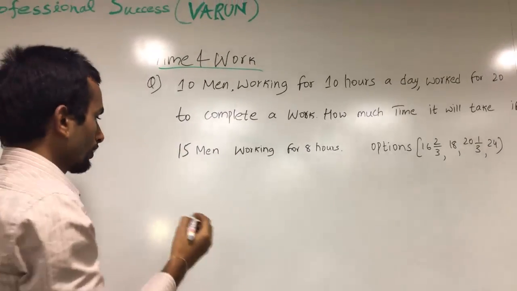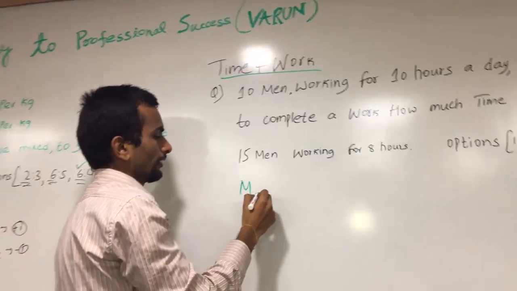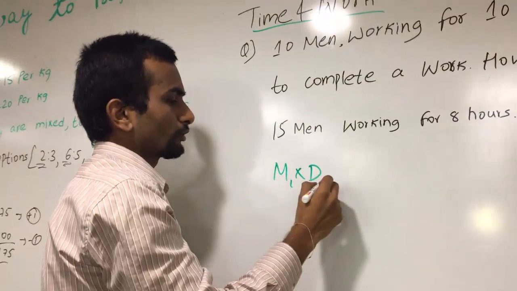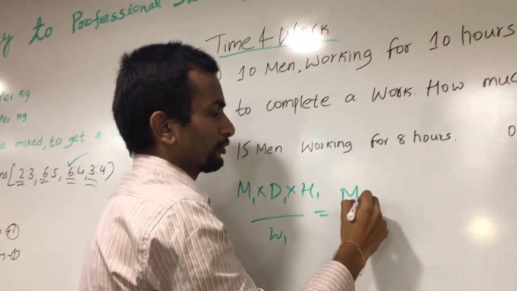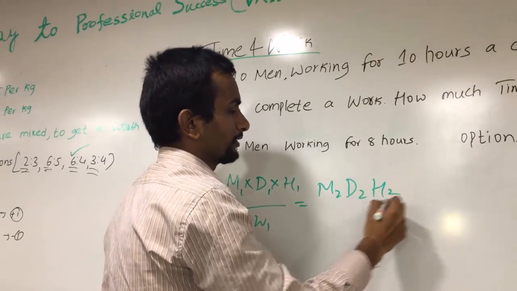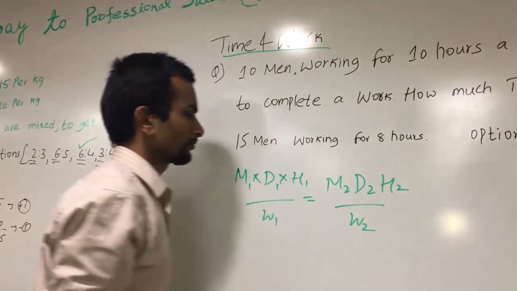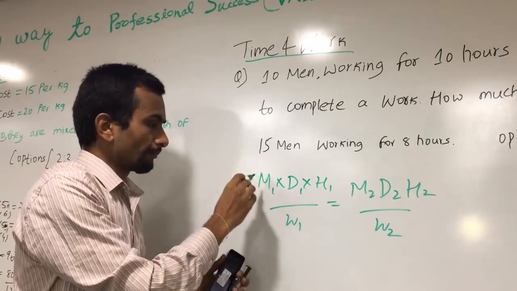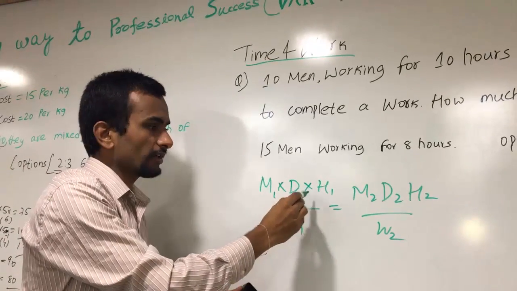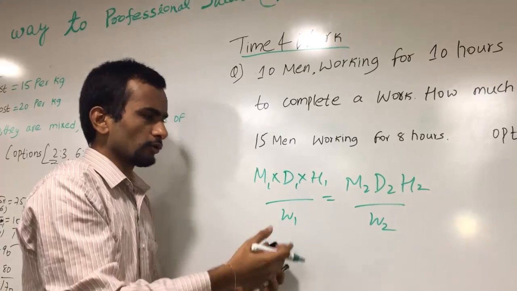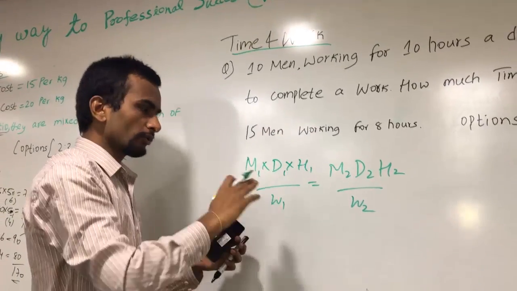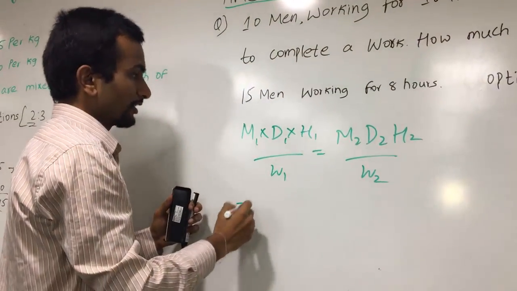So we have a simple formula: M1 into D1 into H1 by W1 is equal to M2 into D2 into H2 by W2. M is the number of men, D is the days, H is the hours, and W is the work. So we are just calculating the work, right?